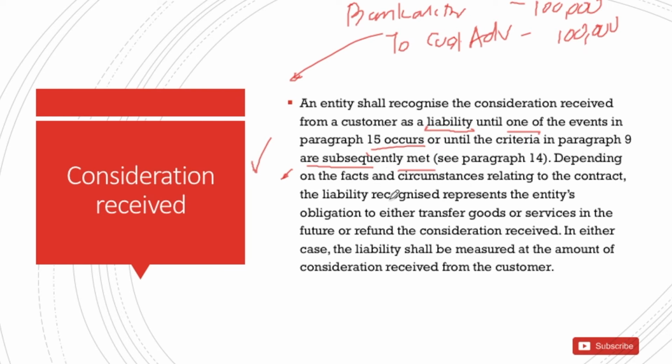Then the liability recognized is reversed: the customer advance will be debited and we book revenue correspondingly if the conditions are satisfied.